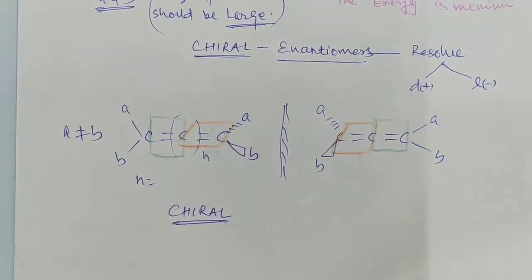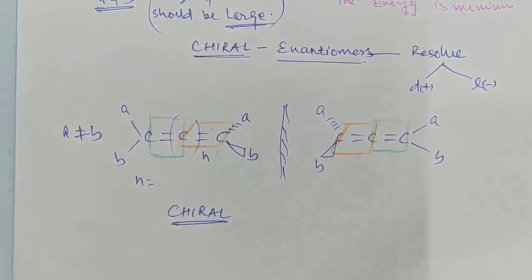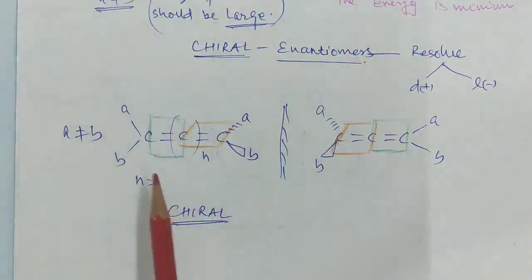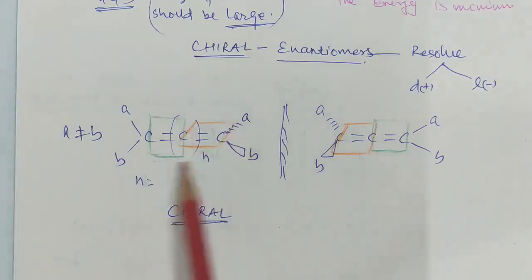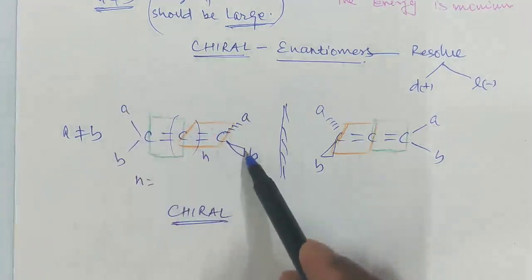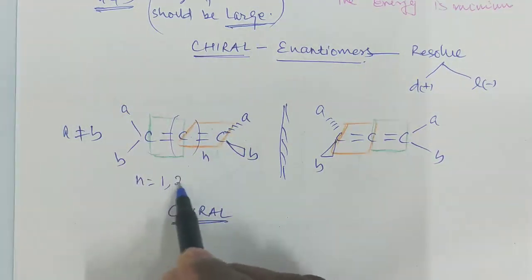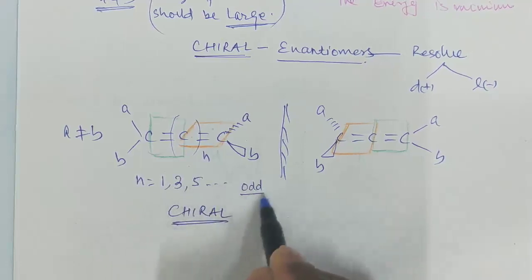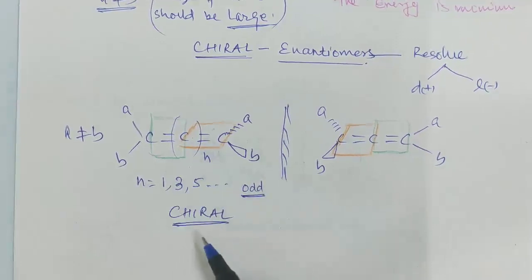Well, dear students, in the last clip, if you remember, we were talking about the perpendicular dissymmetric planes. I have discussed one example, that is the case of biphenyls. Now see, this is the second example, which are allenes, and see, A is not equal to B, A is not equal to B, and M is equal to 1, 3, 5, meaning if the number of carbon atoms is odd here, then